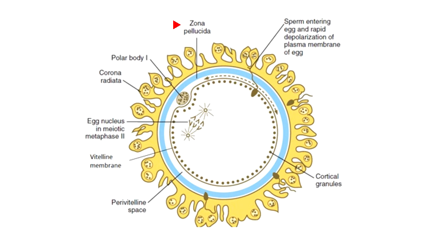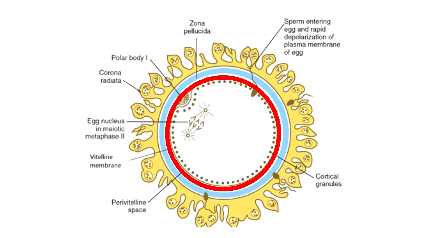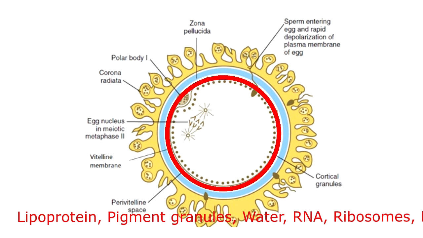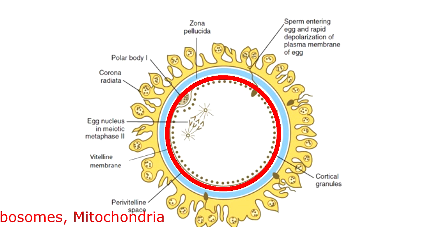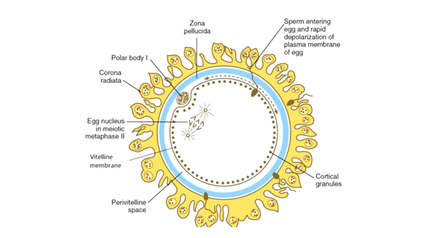Next is about ooplasm, that is the cytoplasm of the egg. So, the ooplasm consists of a large amount of reserve food material in the form of yolk. It is also composed of lipoprotein, pigment granules, water, RNA, ribosomes, mitochondria, and various other cellular inclusions. The peripheral layer of the ooplasm is known as the cortex, and it contains many microvilli and cortical granules.